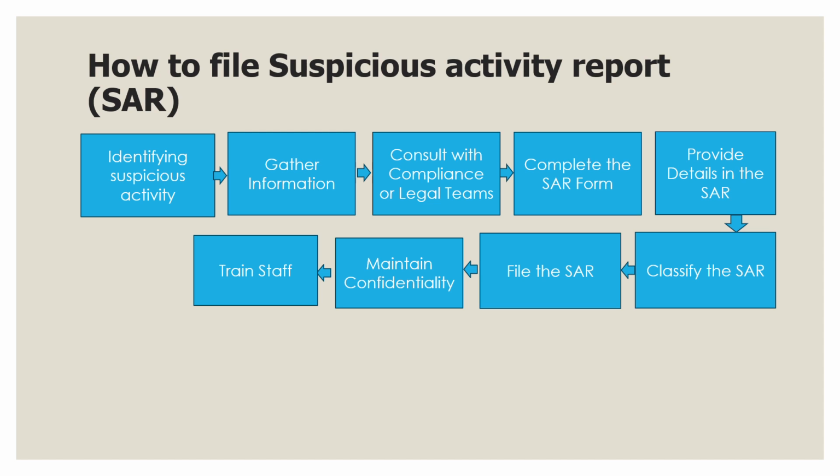Provide details in the SAR. Fill out the SAR form with all requested information. This typically includes details about the suspicious activity, the involved parties, and other relevant information. Be as detailed and specific as possible, providing a clear narrative of what raised suspicion. Classify the SAR. Indicate the type of suspicious activity being reported: money laundering, fraud, terrorist financing, etc. Accurately categorizing the SAR is crucial for regulatory and law enforcement purposes.